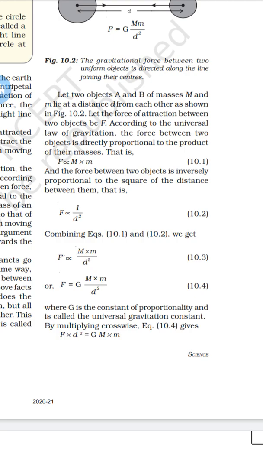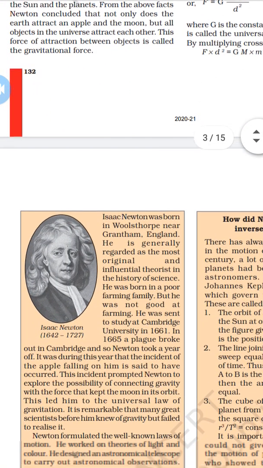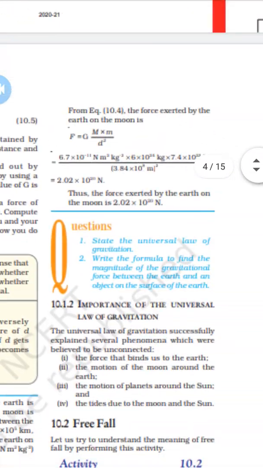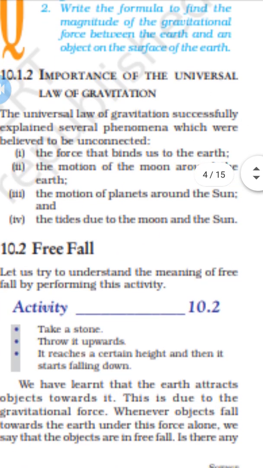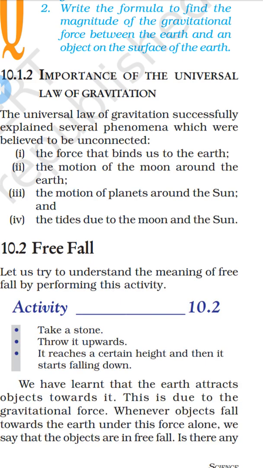Okay, so the value of capital G is 6.67 into 10 raised to minus 11 Newton meter square kg raised to minus 2. So all this we have discussed previously. Today we learn the importance of the universal law of gravitation.